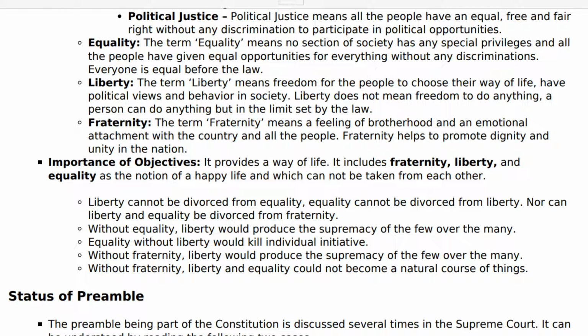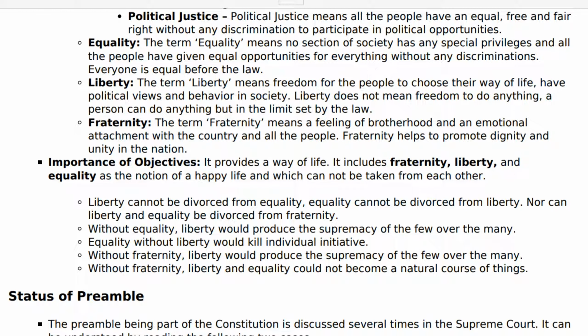Liberty. The term liberty means freedom for the people to choose their way of life, have political views, and behavior in society. Liberty does not mean freedom to do anything. A person can do anything but within the limits set by the law. Fraternity. The term fraternity means a feeling of brotherhood and an emotional attachment with the country and all the people. Fraternity helps to promote dignity and unity in the nation.